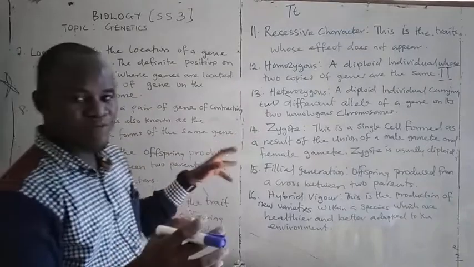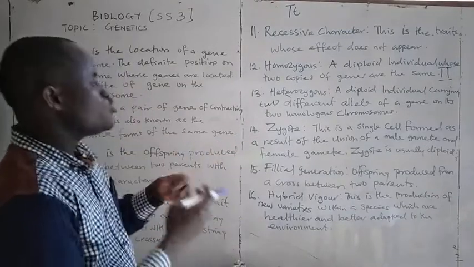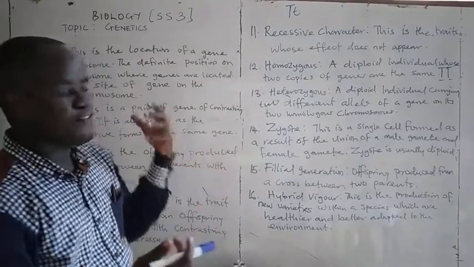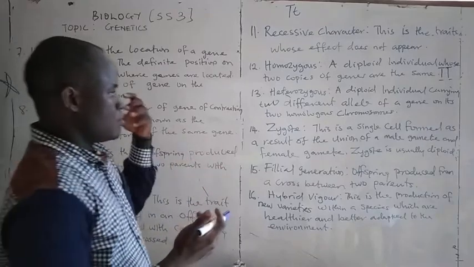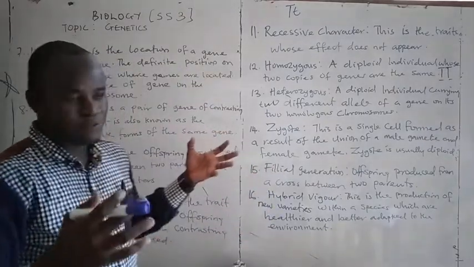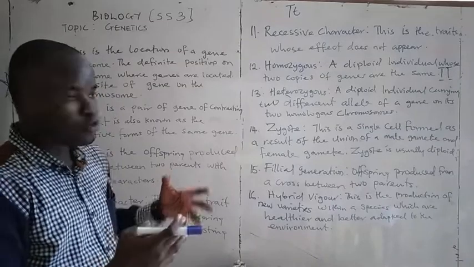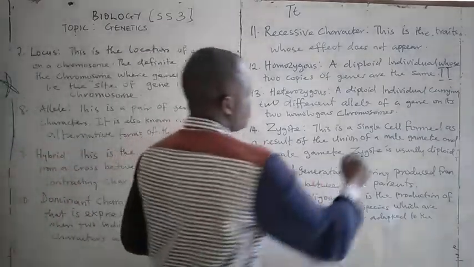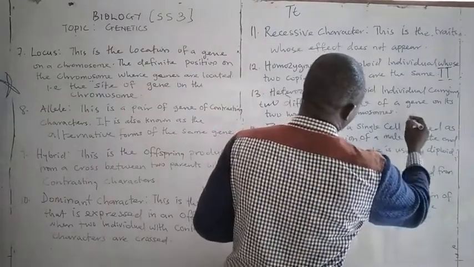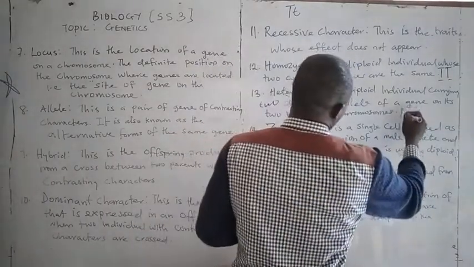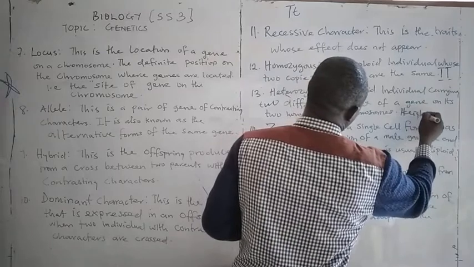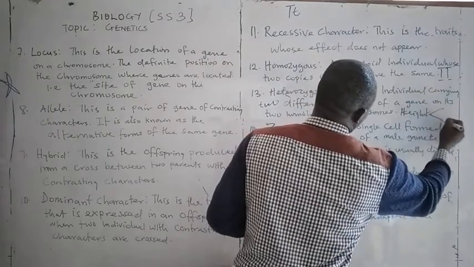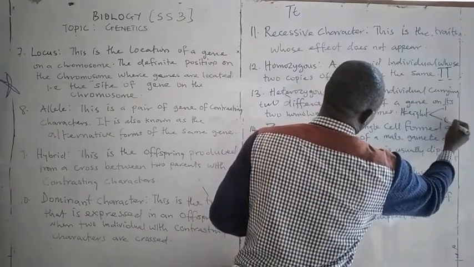The next one is heterozygous. A diploid individual carrying two different alleles of a gene on its two homologous chromosomes is known as heterozygous. For example, a particular gene controlling height is either tall or what? Short.